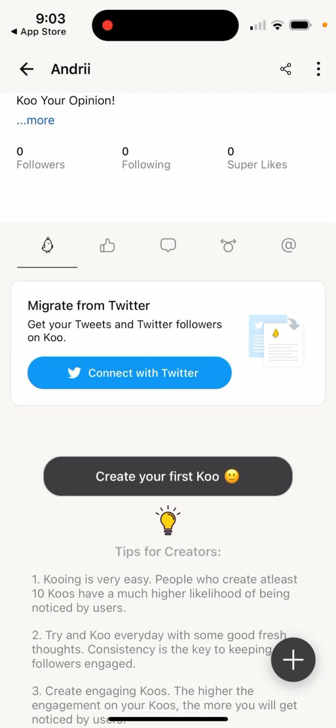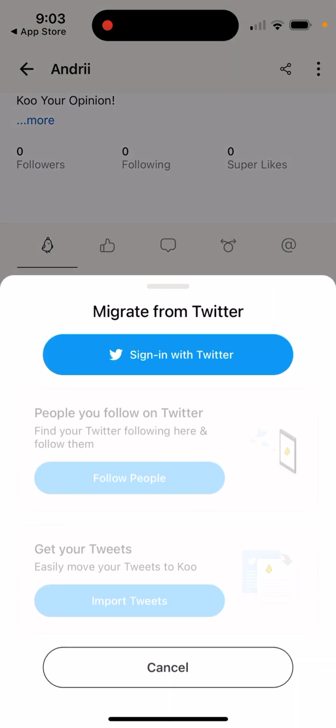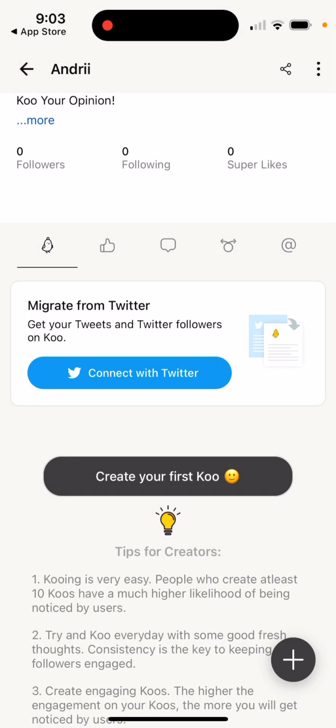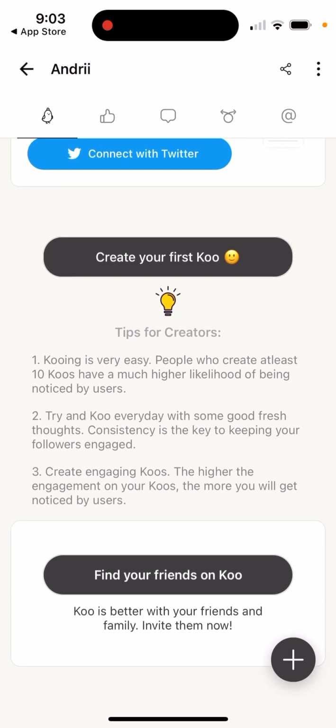By the way, if you want to migrate from Twitter, there is a button here to migrate from Twitter. You can find your Twitter following and follow them. You can also easily move your tweets to Ku. So just sign in with Twitter and then it should be easy.